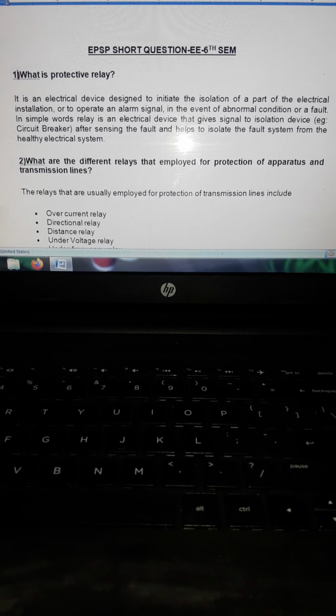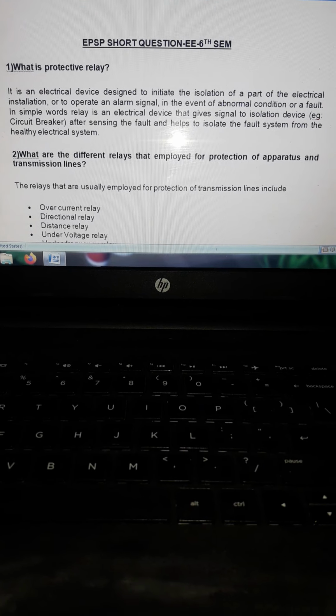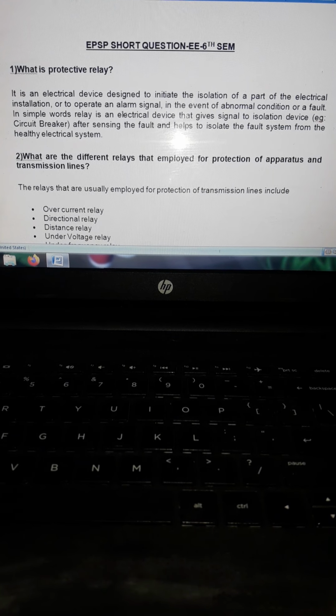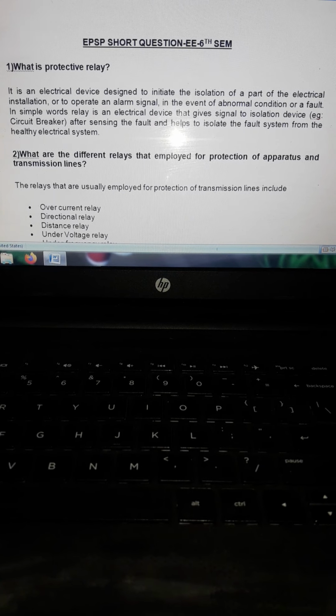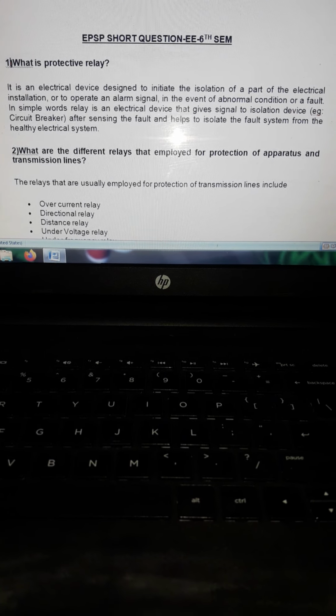So the first question is, what is a protective relay? It is an electrical device designed to initiate the isolation of a part of the electrical installation or to operate an alarm signal in the event of an abnormal condition or a fault. Okay, so this is a protection to the equipments.